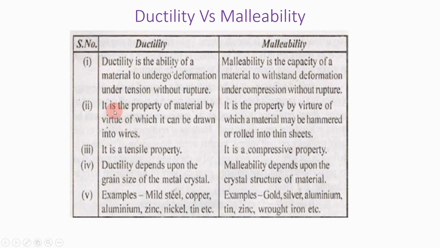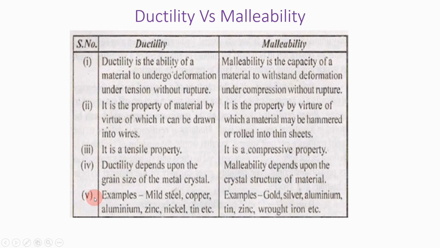Then the second point: ductility is the property of a material by virtue of which it can be drawn into wires. Malleability is the property by virtue of which a material can be hammered or rolled into thin sheets. So ductility is a tensile property and malleability is a compressive property. It is very clear. Then fourth, ductility depends upon the grain size of the metal crystal and malleability depends upon the crystal structure of the material.